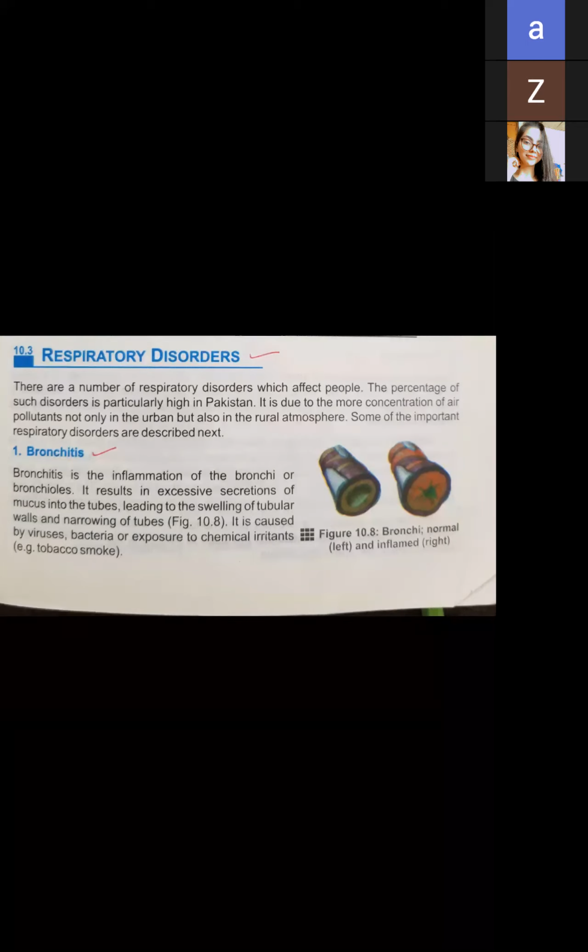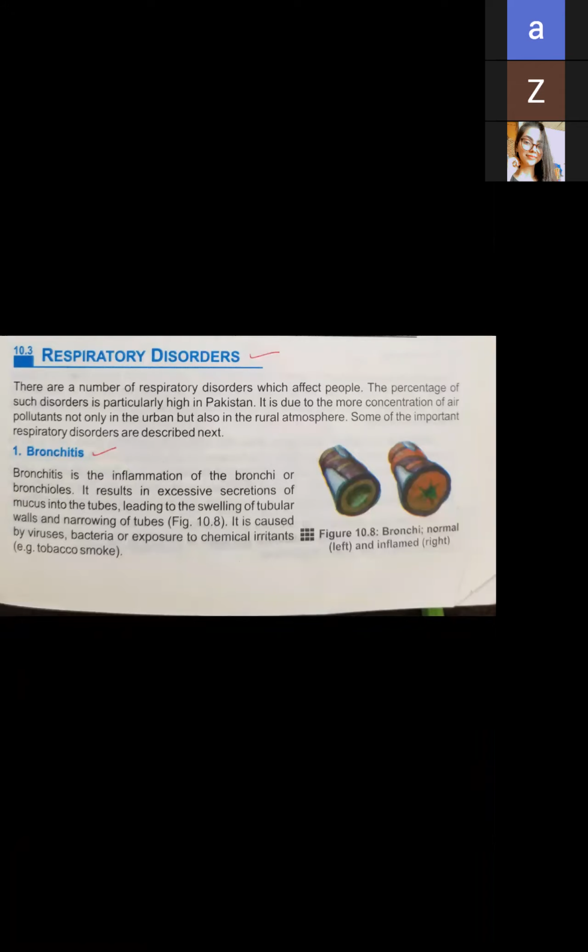What is bronchitis? Bronchitis is the inflammation of the bronchi or bronchioles. I have told you about the respiratory system. When our trachea enters into our body, the right part goes into the right lung and the left part goes into the left lung. When it enters the lungs, it is further divided into small tubes. Those small tubes are called bronchioles. So bronchitis is the inflammation, and inflammation means swelling, of the bronchi or bronchioles.